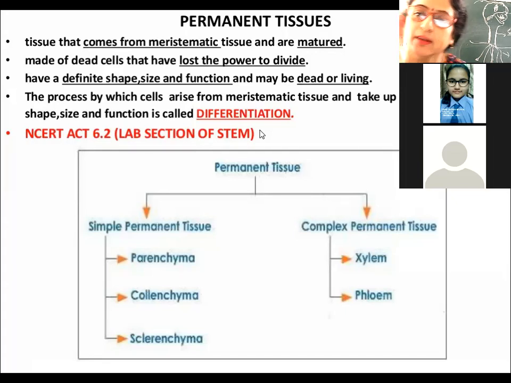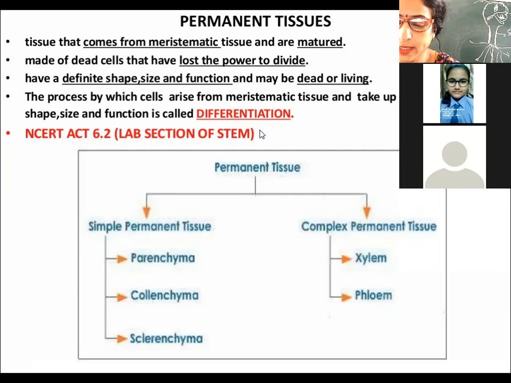After 18 years of age, does the height of a person grow? No, ma'am. Although they are living. In the same manner, the shape of the permanent tissue cells is also spherical, round, polygonal, rectangular.